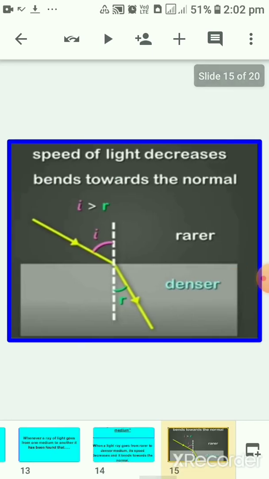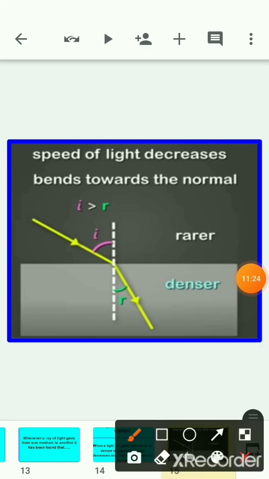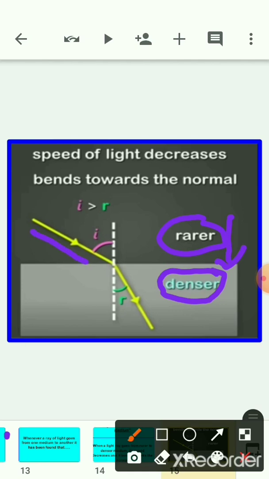So here you can see this condition also in diagrammatic form. What we are seeing here, light is in air first. This is our rarer medium, and then it is entering into glass medium. So this glass medium will be denser medium. So our light is moving from rarer to denser medium. You can see here, when the light ray is moving from air, rarer, to denser medium, it is bending towards the normal. And in this case, angle I is greater than angle R. This is clear from the diagram also.